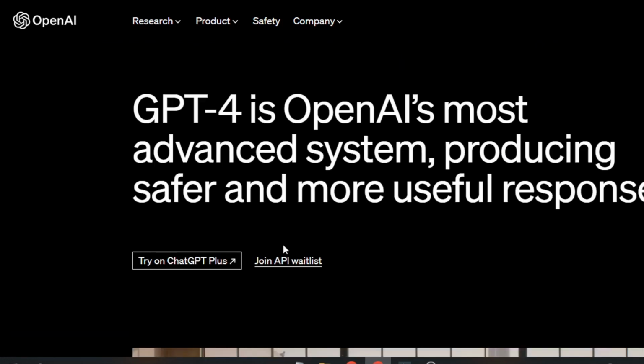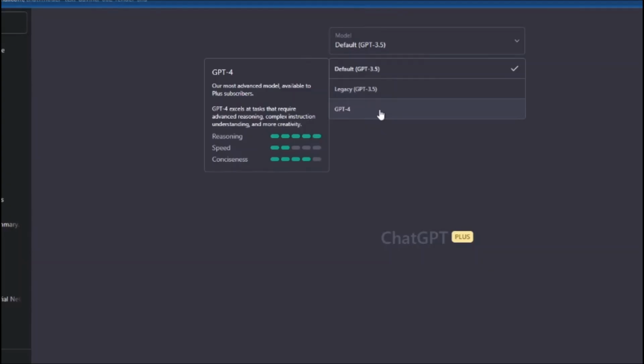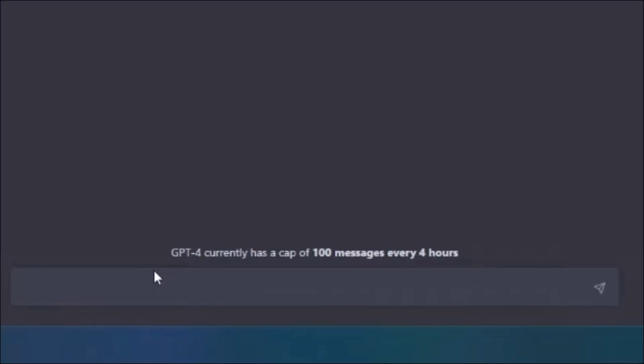So how can you try out GPT-4 yourself? Well, if you're a ChatGPT Plus member, you will have access to the model. If you have ChatGPT Plus access, you will have an interface like this, and under the default here, you can find ChatGPT-4. And as you can see, GPT-4 currently has a cap of 100 messages every 4 hours. That means 25 messages per hour here.